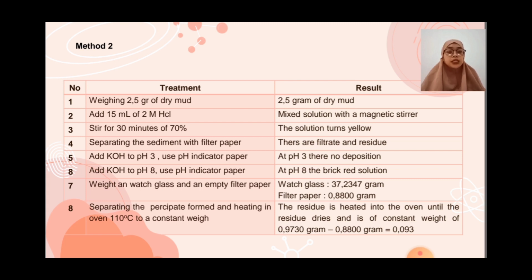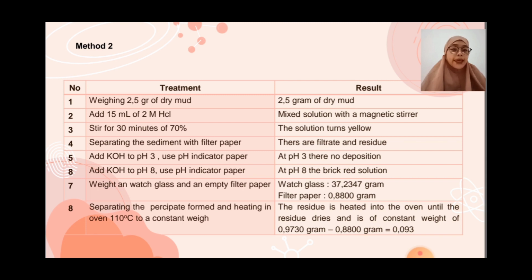Weigh a watch glass and an empty filter paper. Watch glass: 37.234 grams. Filter paper: 0.8800 grams. Separating the precipitate formed and heating in the oven at a certain degrees Celsius to constant weight.